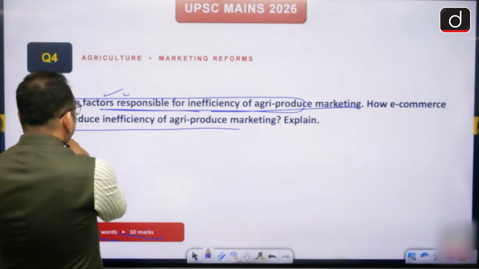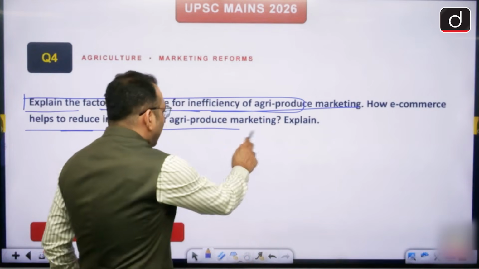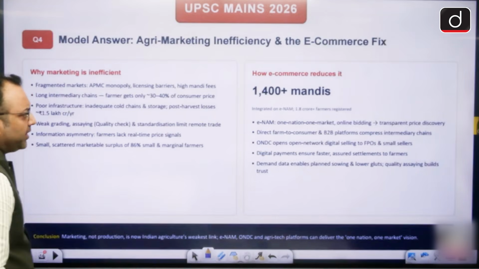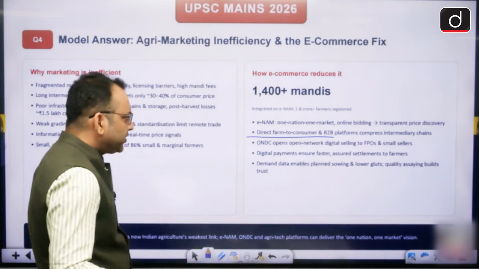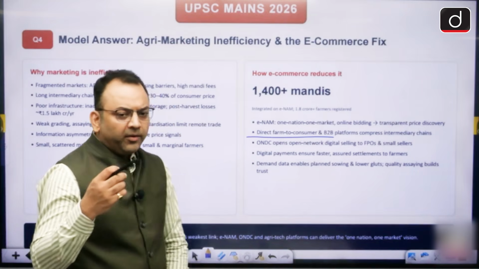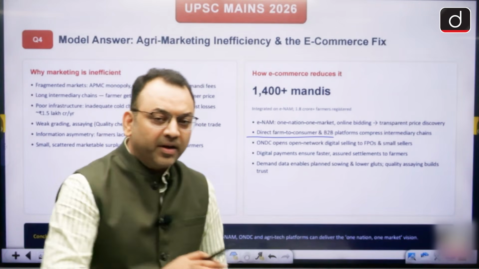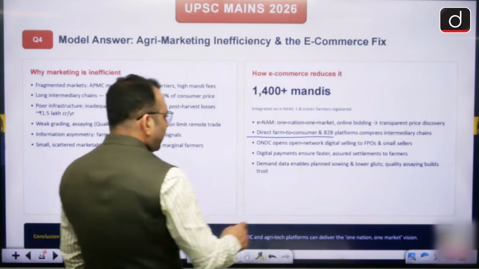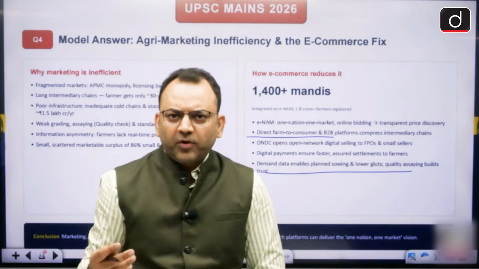Then write how e-commerce helps: we have direct farm-to-consumer platforms, small farmers can sell to the e-commerce players, payments are direct and transparent, price discovery is better, and they also provide seeds and inputs for better production.